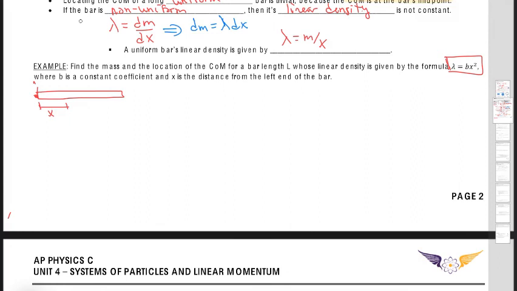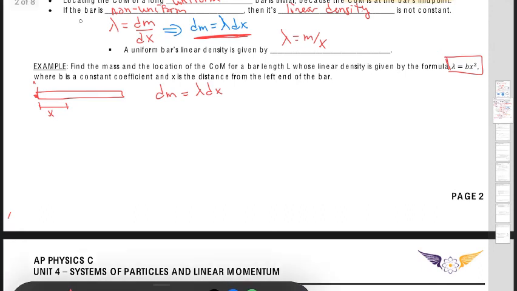So the first thing I need to do is find the relationship for mass. That's where I'm going to use this dm equals lambda dx equation. I didn't just throw it out there; we did it for a reason. Now in calculus, those d's are representative of derivatives, and if we want to get rid of them, we take integrals.